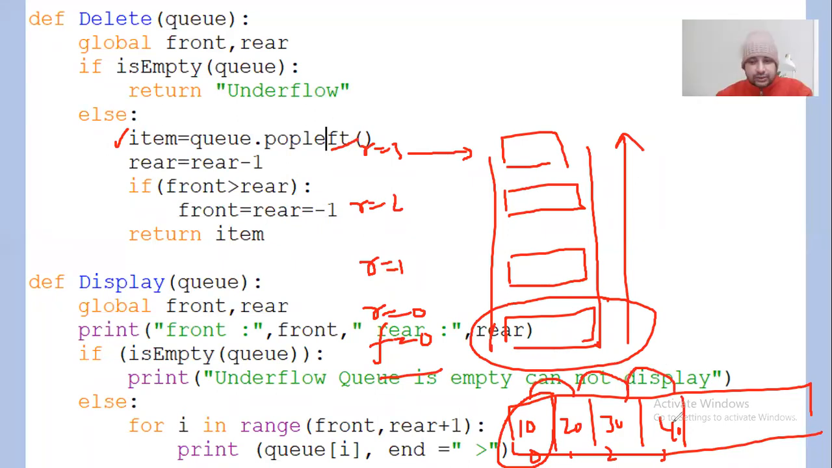Is that clear? So the value of rear is going to be decremented by 1. Rear will become 2 now. The front is at the 0th location. Again, front is at 0 now.